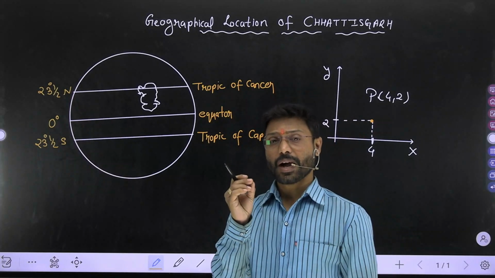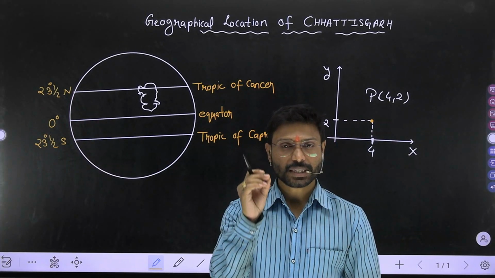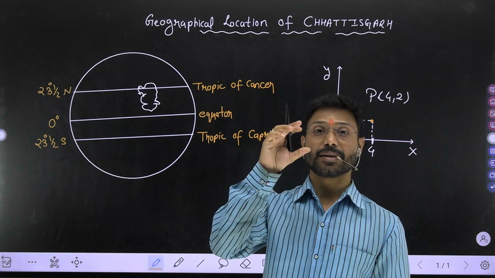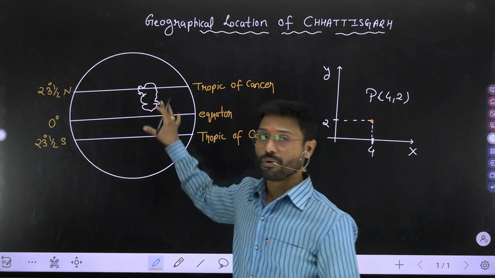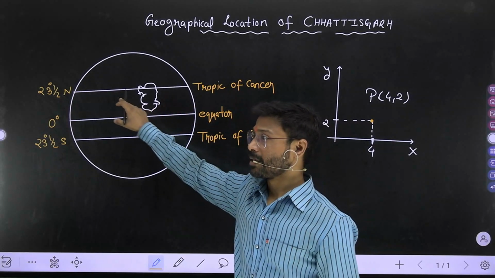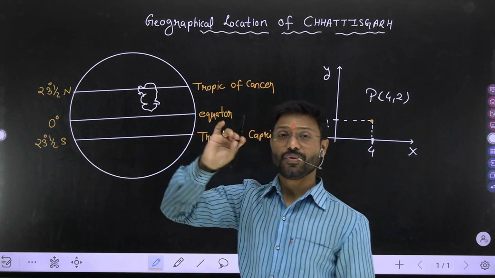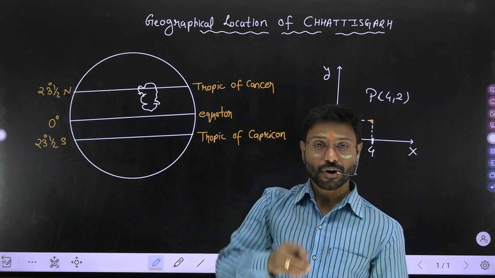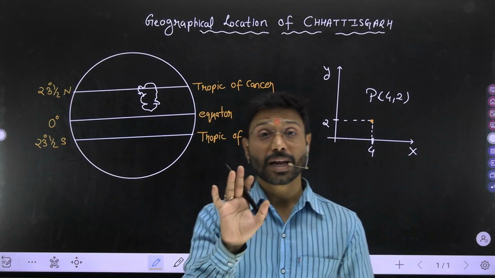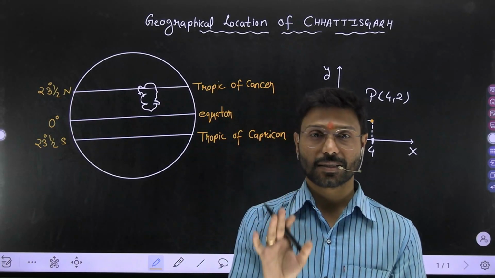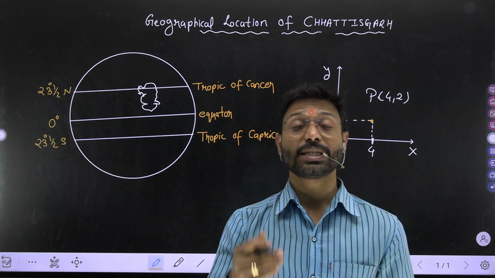Always you have to keep a fact in your mind that Earth, this is the globe. In this Earth, the lines which we have drawn right now, these all are imaginary lines. They are not the real lines.